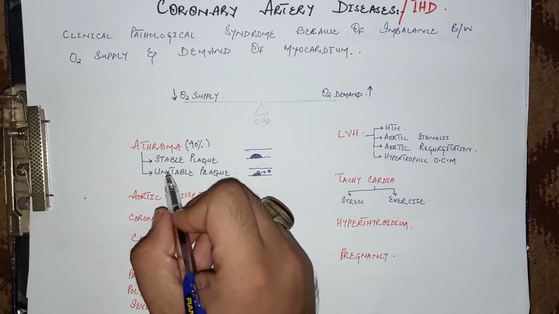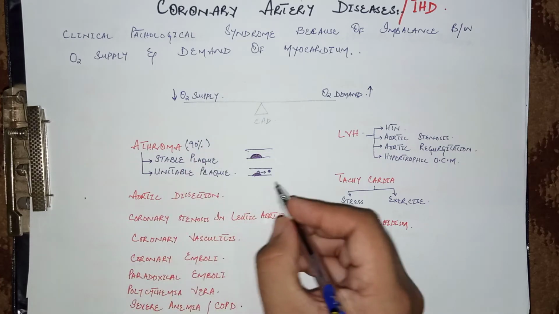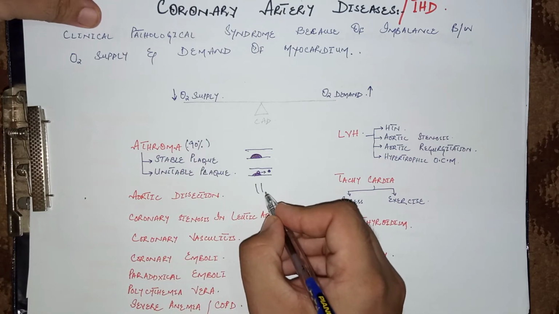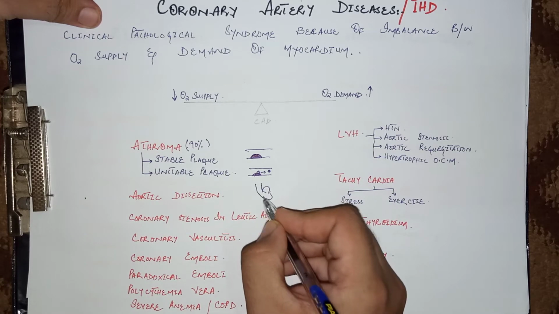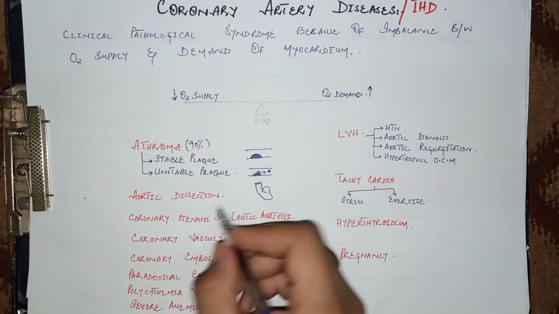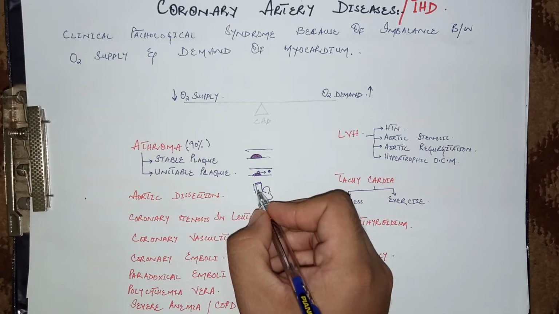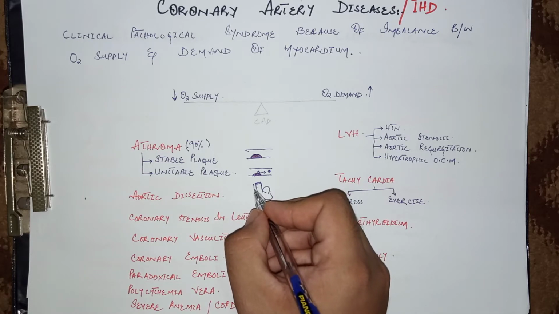The other very rare causes of decreased oxygen supply include aortic dissection. Basically, suppose this is the left side of the heart and this is the aorta. In aortic dissection, there is a cutting of the intima. Due to the cutting of the intima, blood accumulates between the intima and the middle layer of the vessel, that is the tunica media.